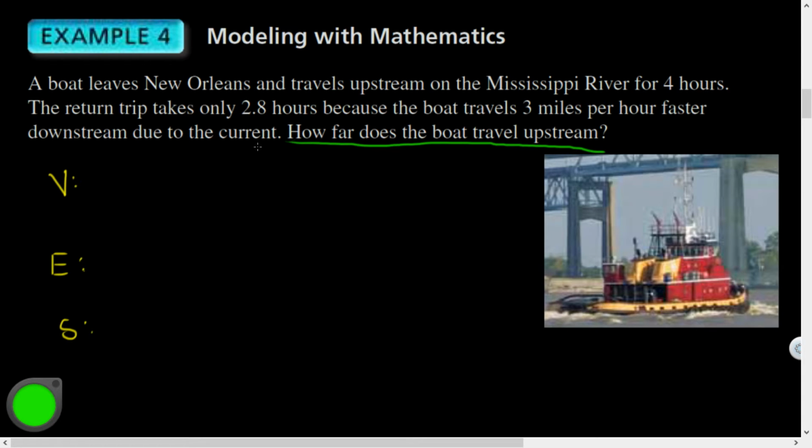So you could use your different highlighters as well if that's going to help you out. So that sounds like a distance to me. Does that sound like a distance to you guys? Right, we'd measure that in distance. So I'm gonna let D equal the distance upstream.